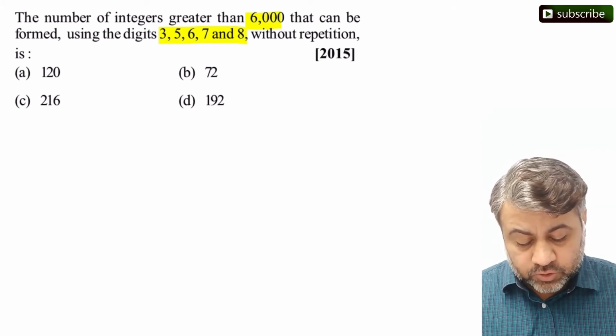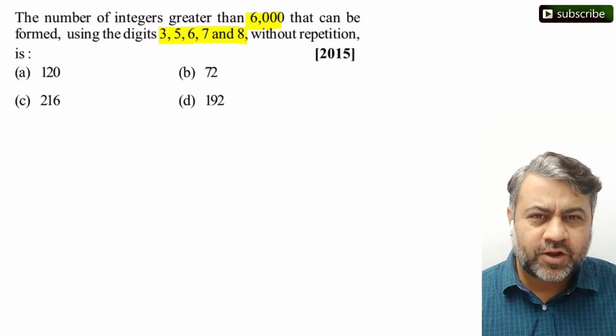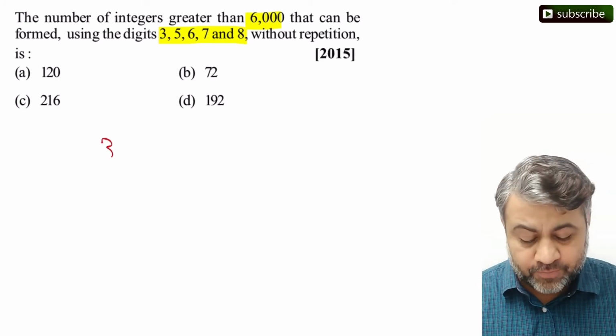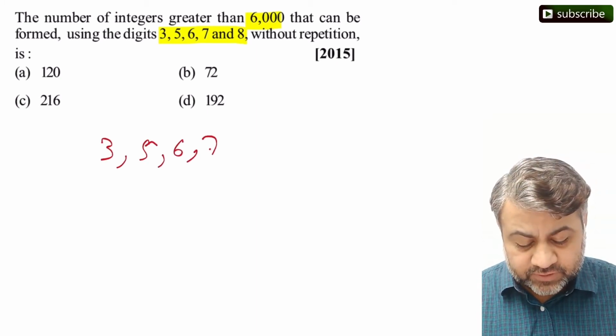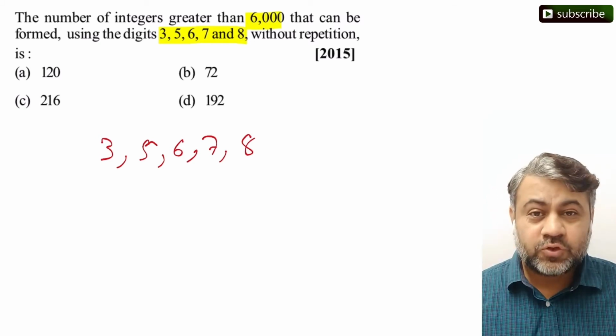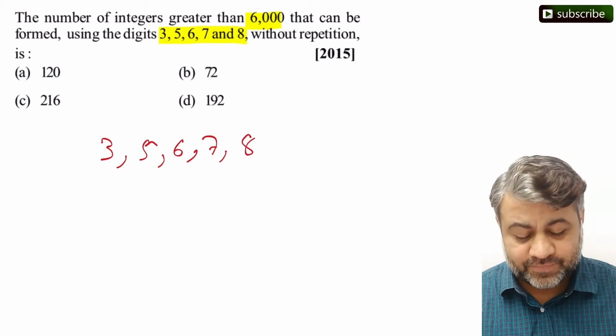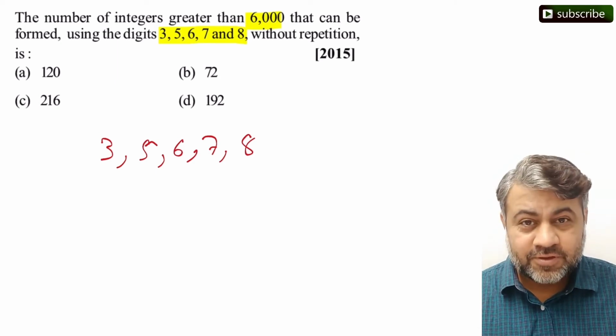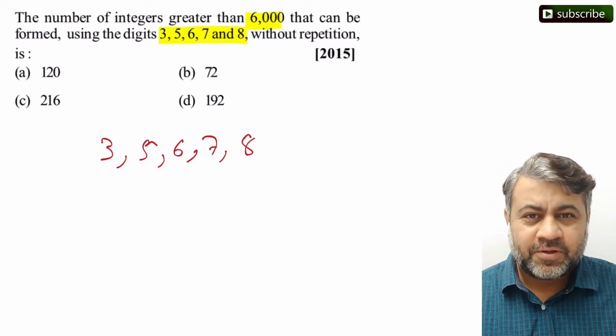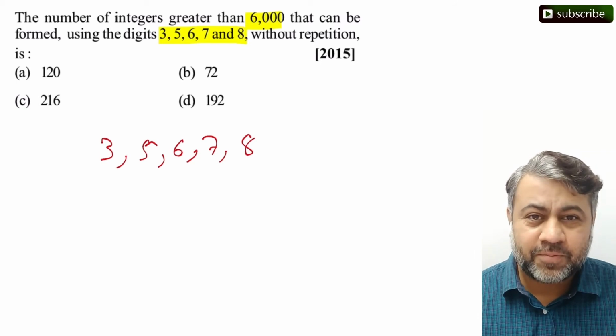ठीक है? So यहाँ पे भी 2 केस होंगे. Can you think what are the 2 different cases that we can have? Because we have 3, 5, 6, 7 and 8. So there are 2 cases here. Can you think what are the 2 different cases here? You can hit that pause button, think for a minute and then proceed. That's the best way to learn.